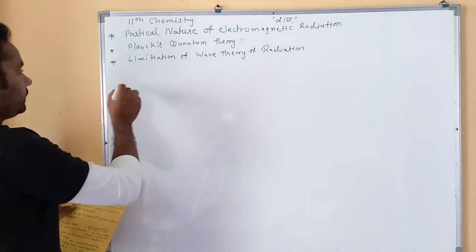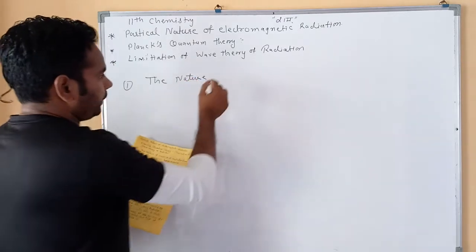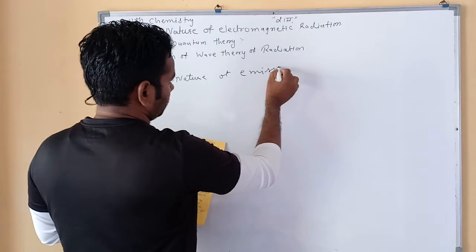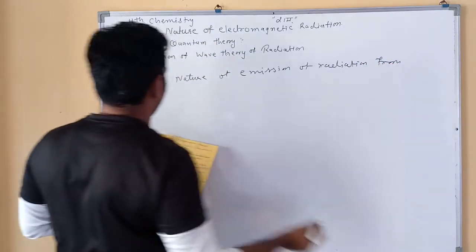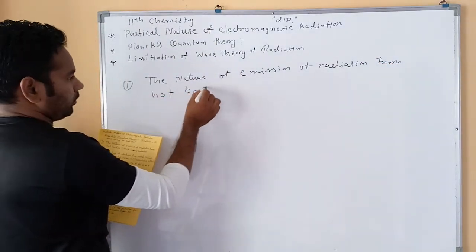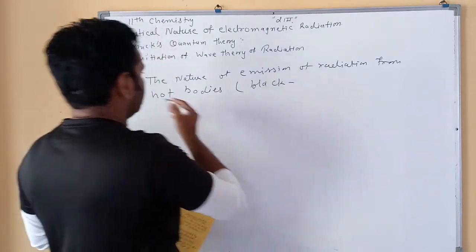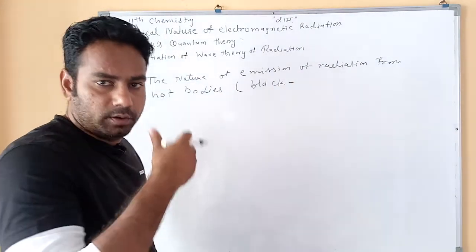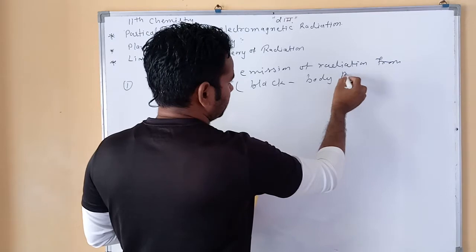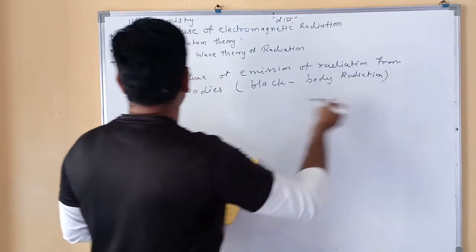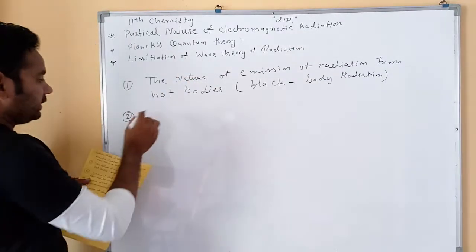Okay, the first is the nature of emission of radiation from a hot body, also called black body radiation, because the phenomenon of total emission and total absorption is called a black body. So it's called black body radiation.